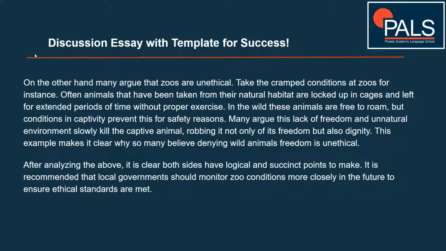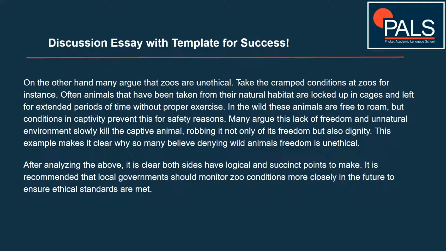In body 2, we give point of view 2. "On the other hand" is the linking language to show the examiner that we're showing the opposite side. Note again that the topic sentence is very short and very clear: many argue that zoos are unethical. There's no way to misread or misunderstand that. It's clear from the start of the paragraph what we're going to talk about.